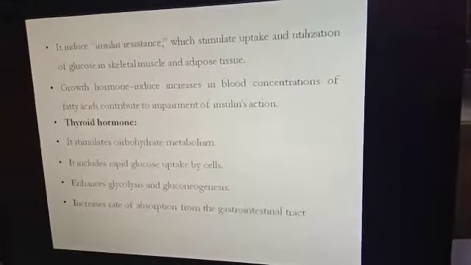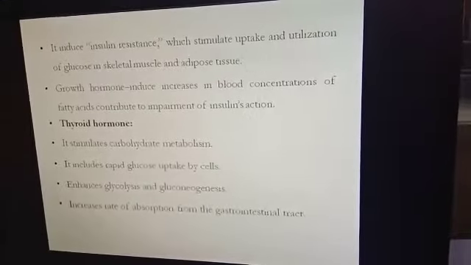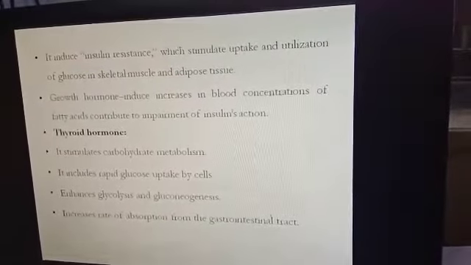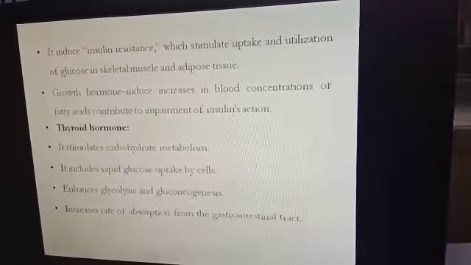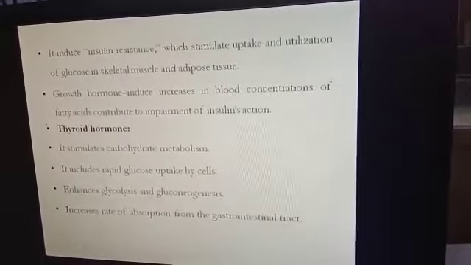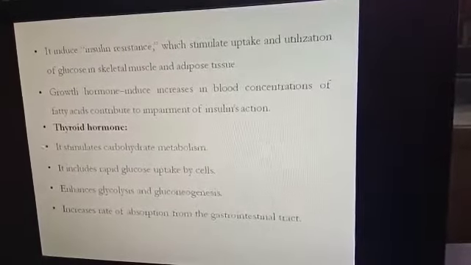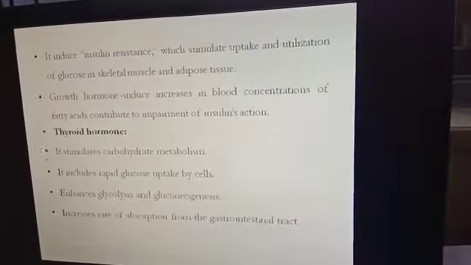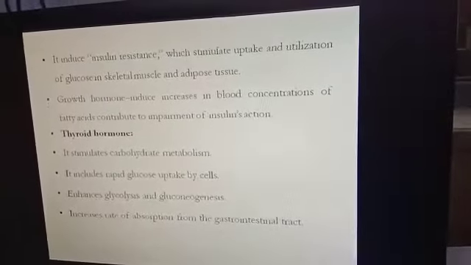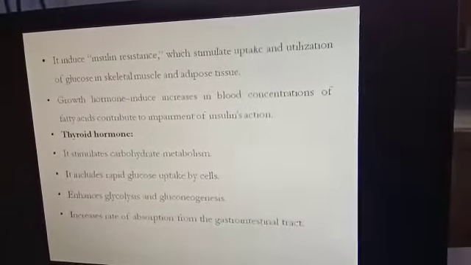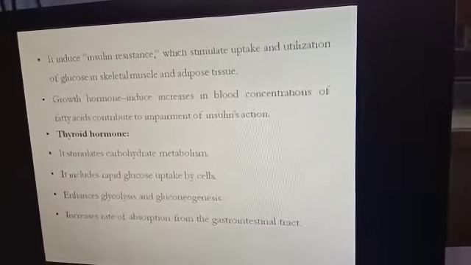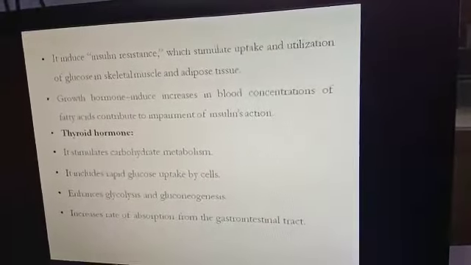At the same time, it is also responsible for the synthesis of new glucose. Along with that, it increases the rate of absorption of glucose from the gastrointestinal tract, so that blood glucose is higher.